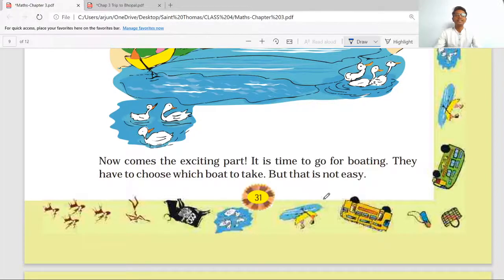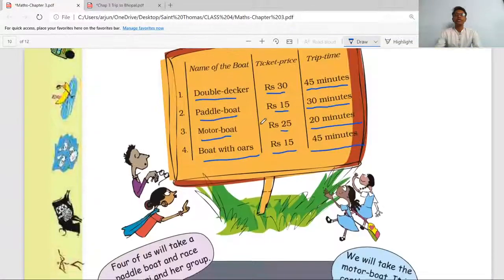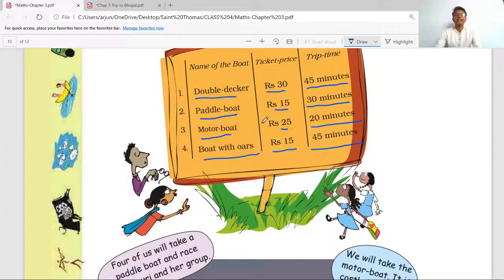But that is not easy because there are varieties of boats, varieties of ticket price and varieties of trip time. There are different kinds of boats, each with a different ticket price and also a different trip time. Here in the table we can see the number of boats is 4: double decker, paddle boats, motor boats, boats with oars.